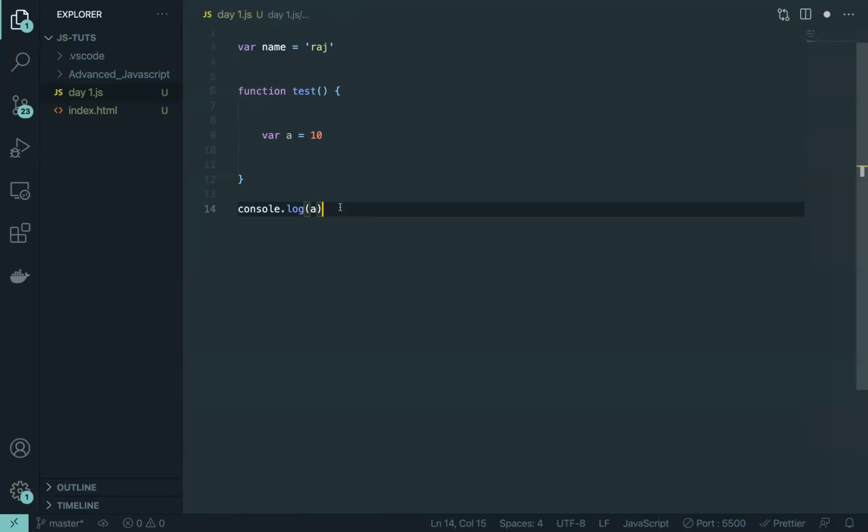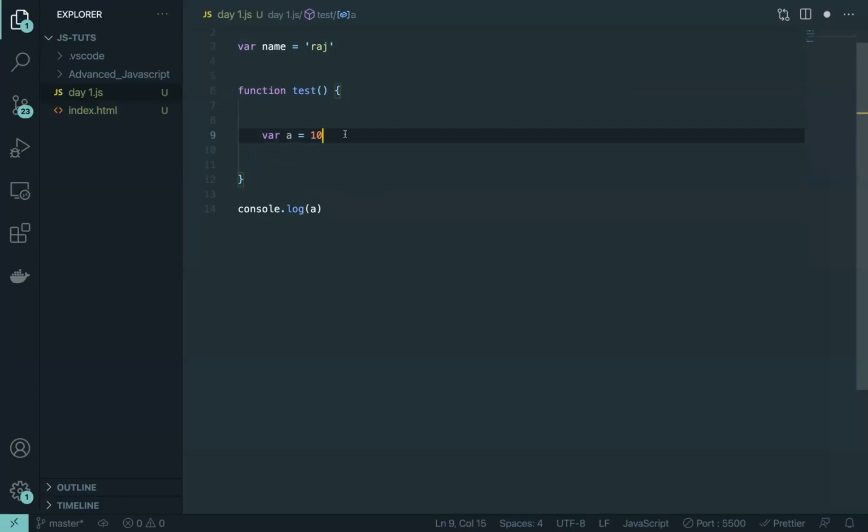That's what we mean by these two types of execution context that will come into the picture. One is global execution context. Global means it is the king of the jungle. It can access everything. Even if it goes inside a function, it can access any variable there. And second is functional execution context. So what does functional execution context mean? It is created whenever JavaScript goes inside of the function and starts executing the code.